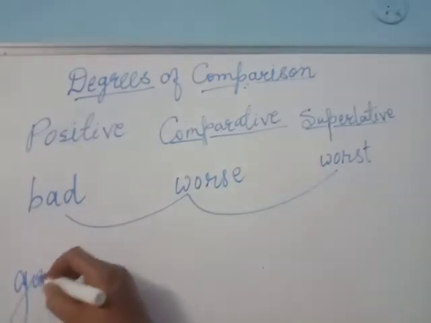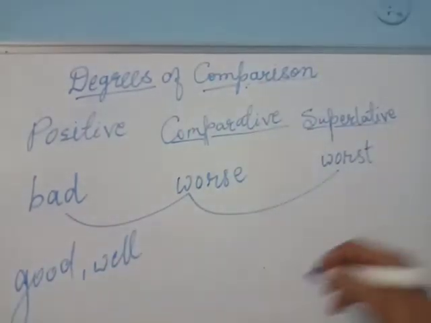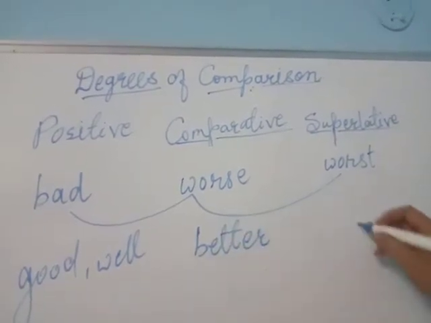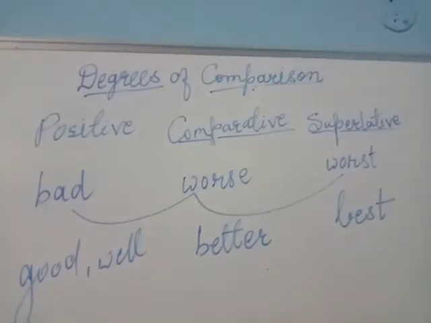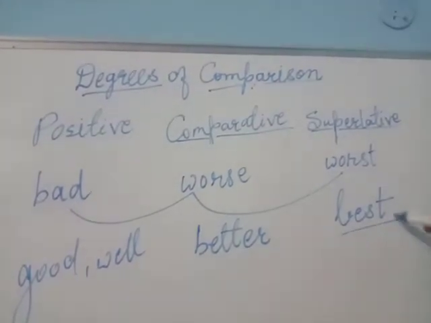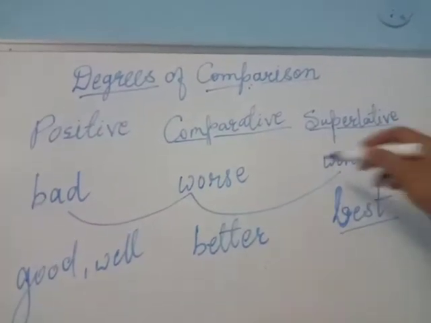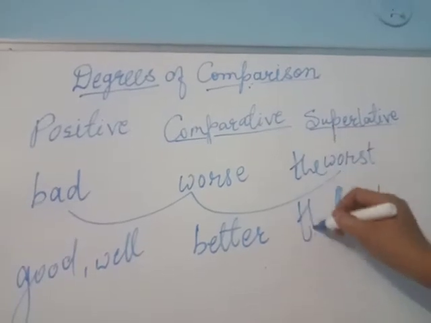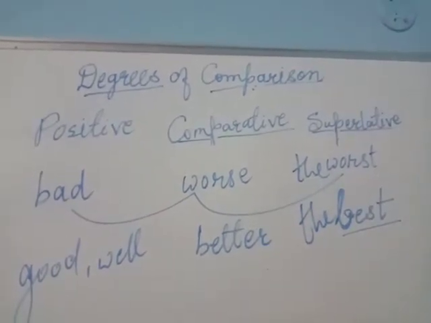Suppose anything is good or well, then it will change into better: good, better. And if it is at the extreme level, highly good, then it would be called best. Before that we need to add the worst or the best. So in this way we are doing the transformation of degrees.